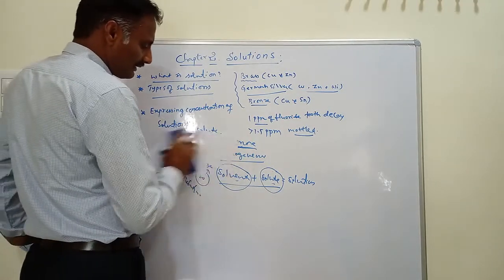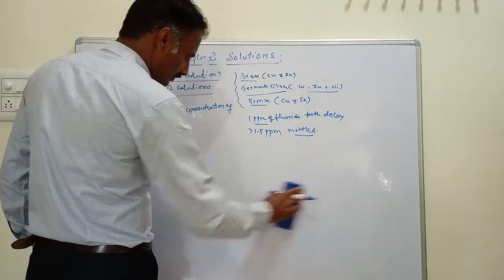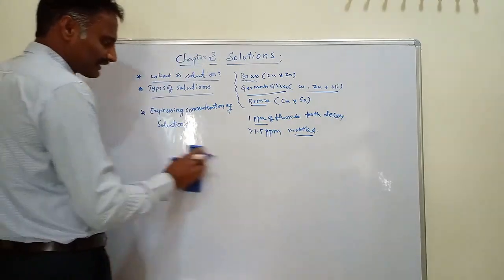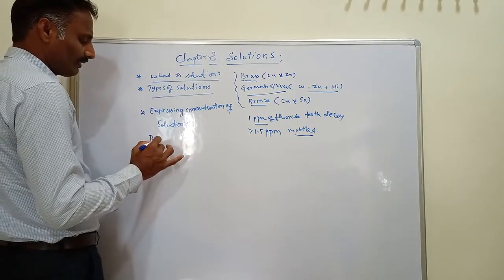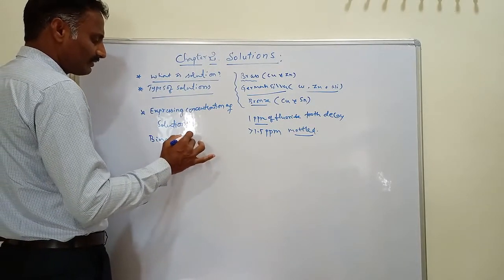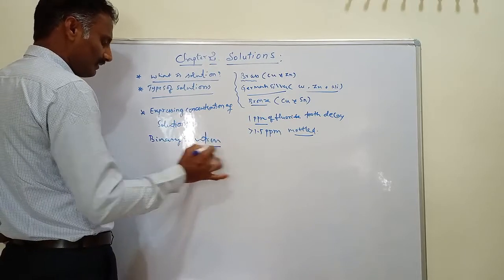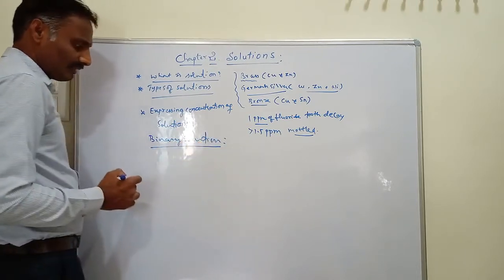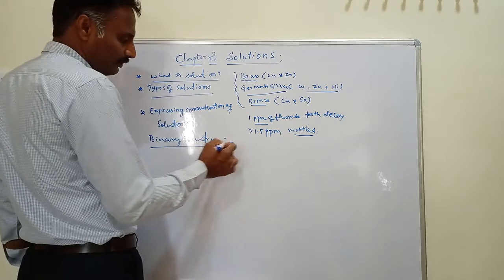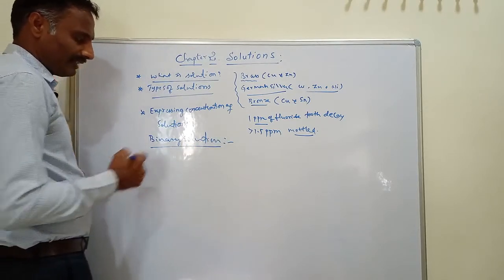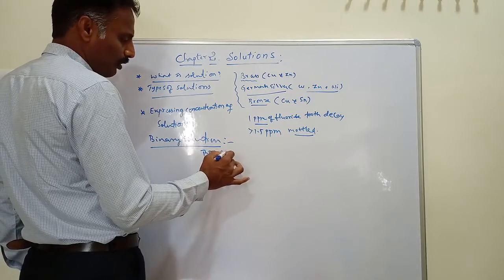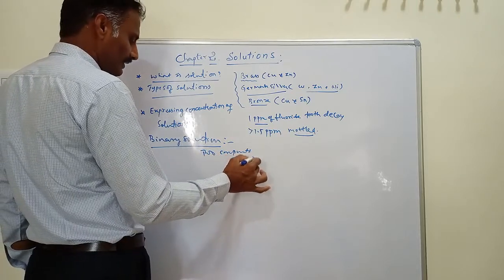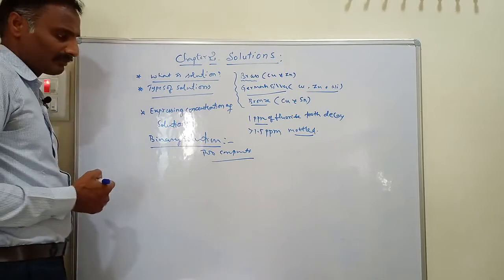Then you come across binary solutions. In this chapter we are mainly discussing binary solutions. And what is a binary solution? A binary solution is one which contains two components only. If any solution contains two components, that solution is called a binary solution.